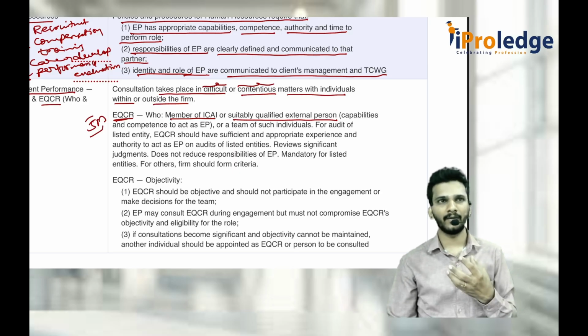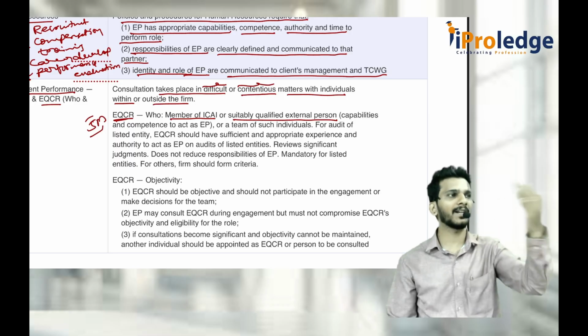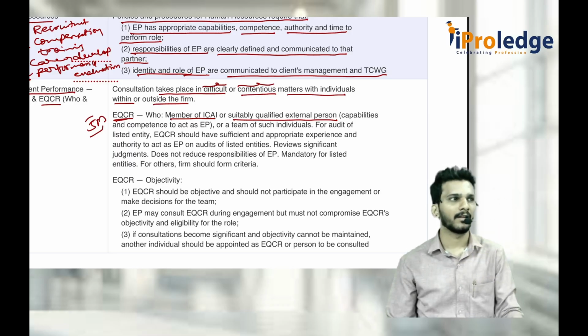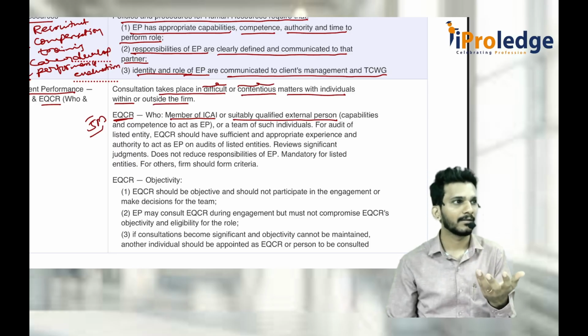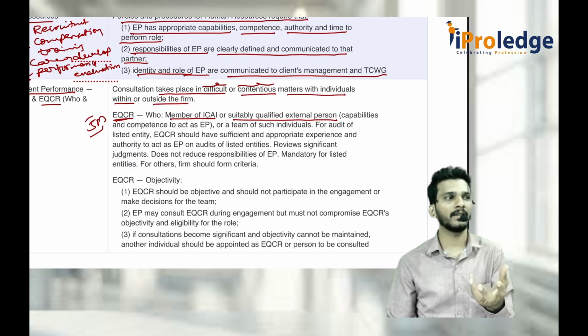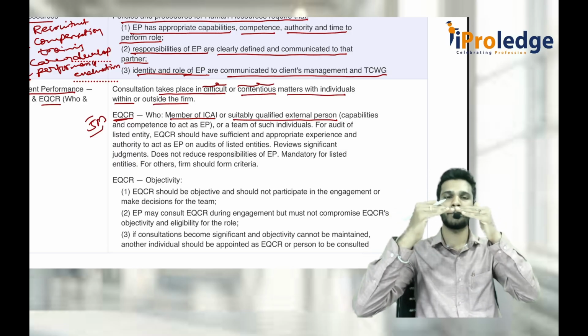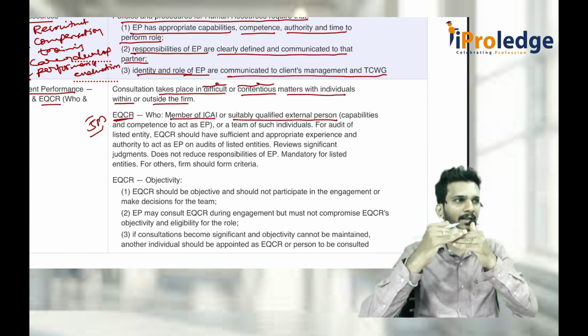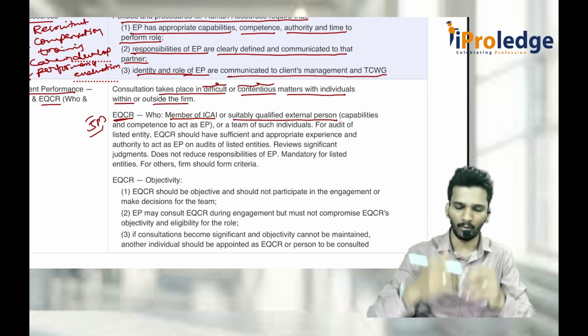So when we say that an EQCR should be there, he should be at least at the same level or at a higher level than the engagement partner. If my younger brother comes and tells me, I say, hey, go away. But when my father comes and tells me, we obey. That is what there should be with respect to EQCR. EQCR should generally be at a bit higher position than the normal engagement partner, at least equal or more.